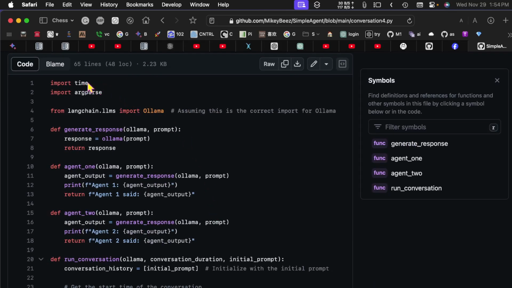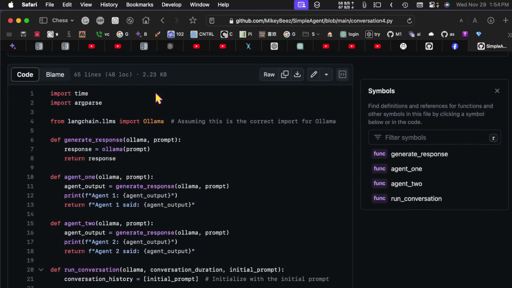So you see we import time because we want to run it for 60 seconds or 300 seconds or however long you want to run it to get something done. We also have to import argparse because we have to parse those arguments so that we can use them. And then we also have to import Ollama.